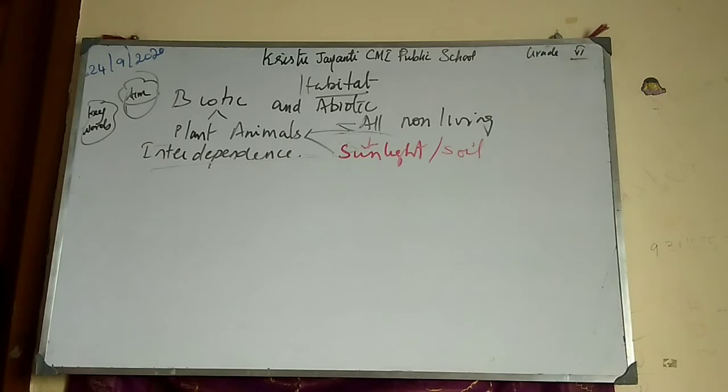Now we will go to the third paragraph. The decomposers decay the waste matter and feed on detritus or dead or decaying organisms. They make the soil more nutrient rich by the process of decomposition. These nutrients are used by plants for their growth and survival.